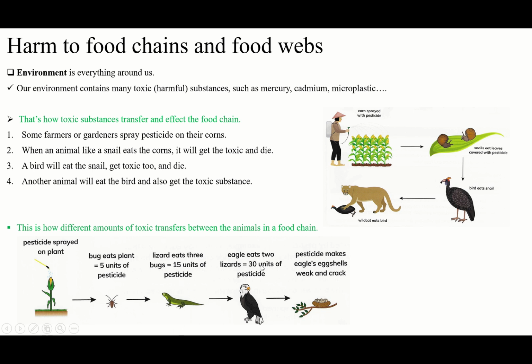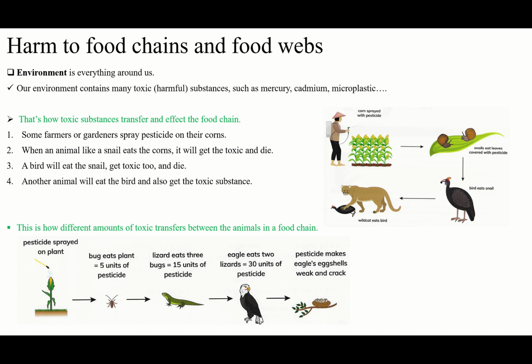The eagle will eat, instead of 2 lizards, let's say 3 lizards. So 1 lizard is 50. What about 3? 50 plus 50 plus 50. It means we have 150. The eagle will get 150 units of pesticide.